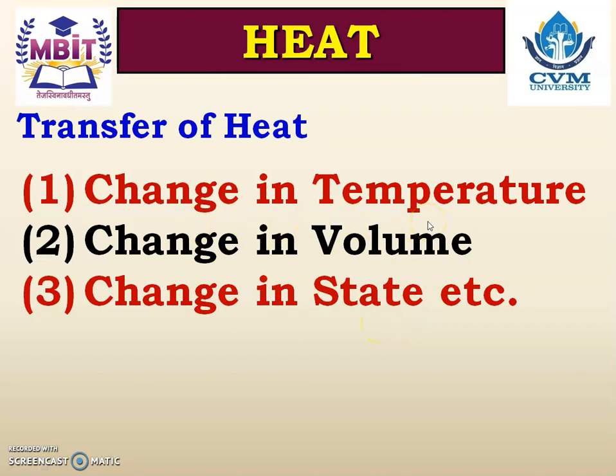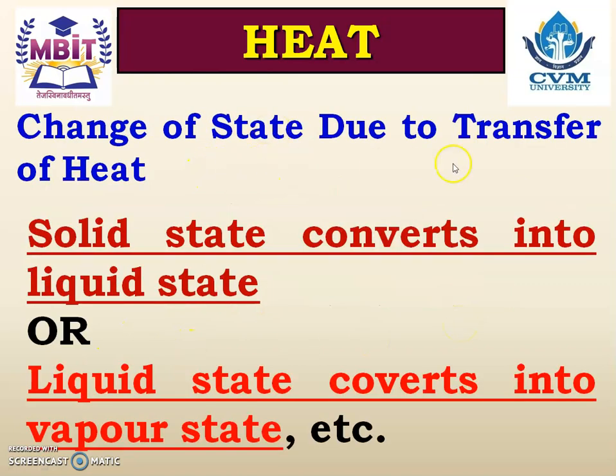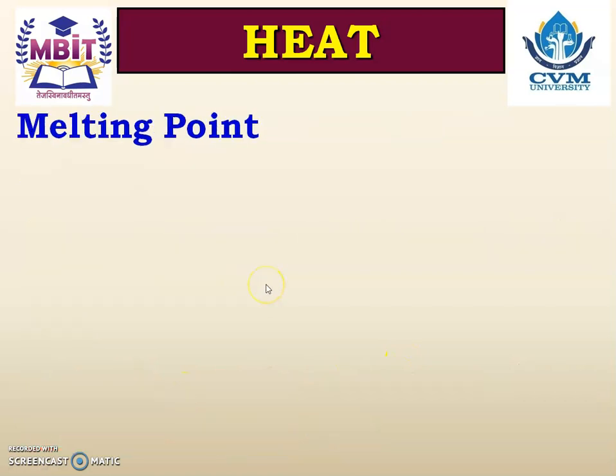Change in temperature means it can increase or decrease. Change in volume means the volume of system can increase or decrease. And change in state means the state of a system can change from solid to liquid or liquid to gaseous, or reverse, from gaseous to liquid and liquid to solid. Let us study this change in state in detail. So change of state due to transfer of heat. It means solid converts into liquid or liquid converts into vapor, and due to that some phenomena come into existence.